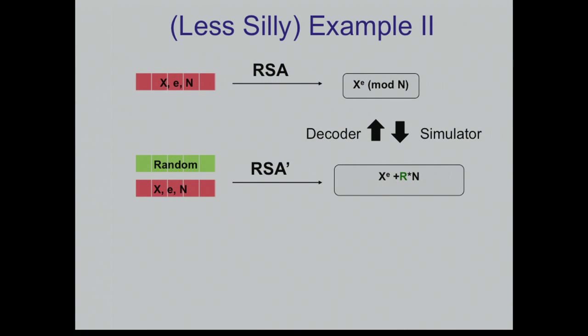Good. So this is an encoding, and this is actually an interesting encoding. Why? Because you can imagine a scenario where doing modular reduction is too expensive, but doing multiplication over the integers is much cheaper. In fact, I saw this kind of encoding in a talk where people described the way that they tried to implement RSA on RFIDs, on low complexity devices. And that's exactly what they did. They said, we can't do modular reduction, let's add a random multiple of n.